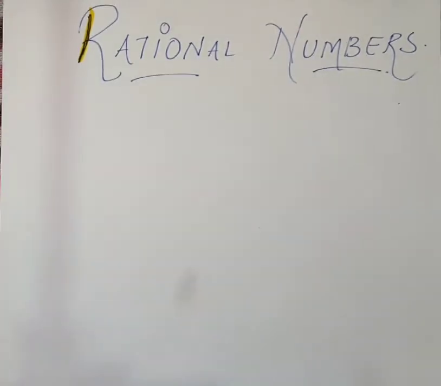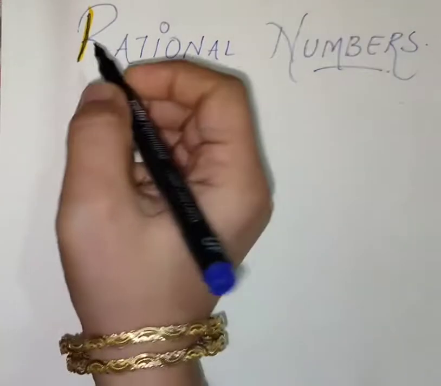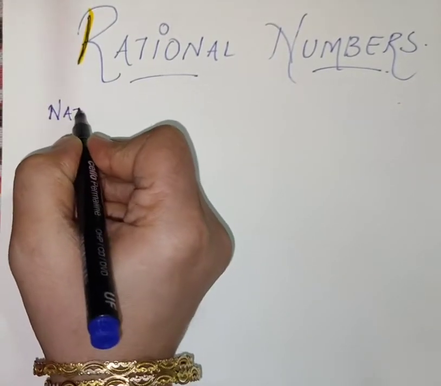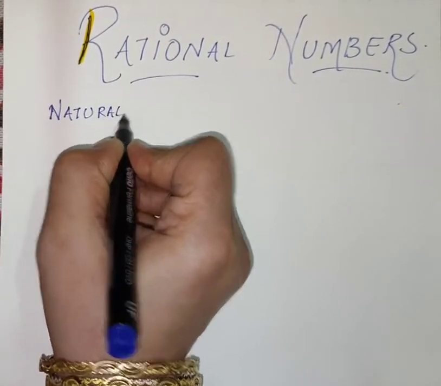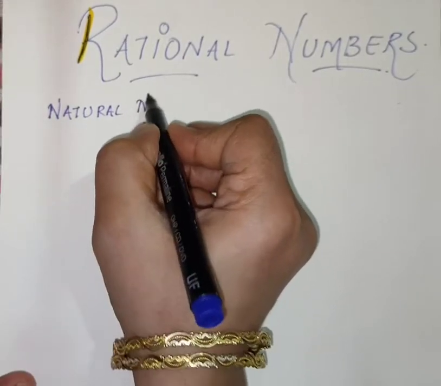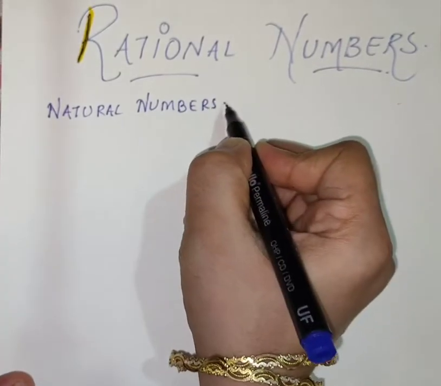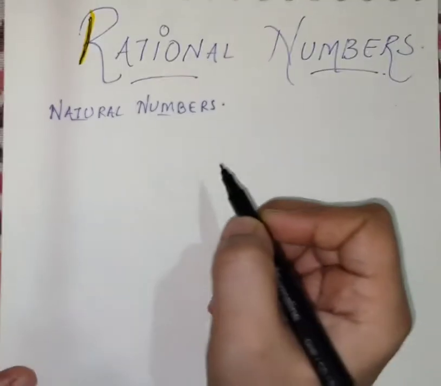So first we will discuss natural numbers. Now everybody must be knowing where natural numbers start.